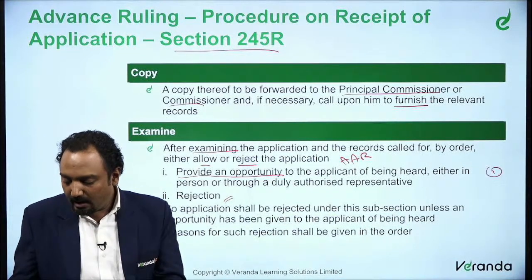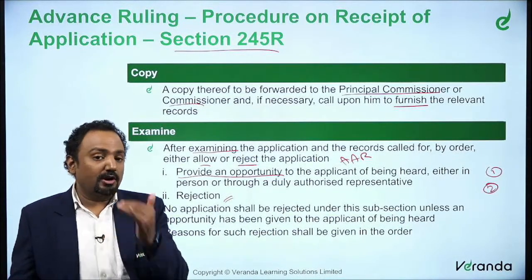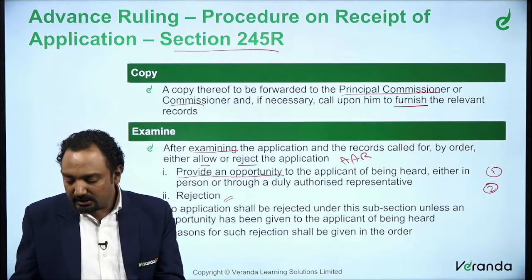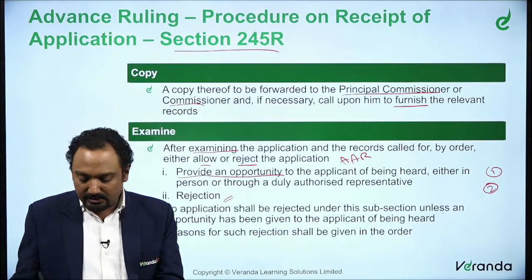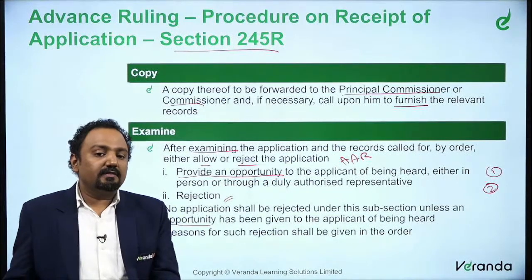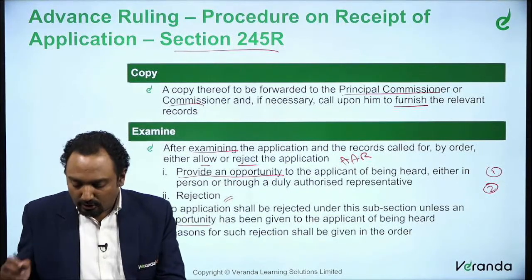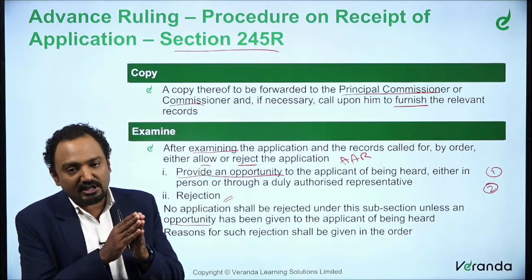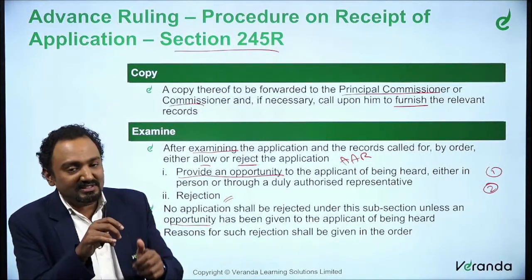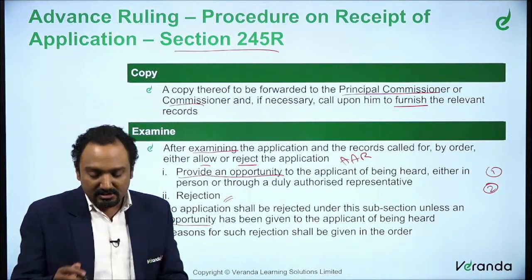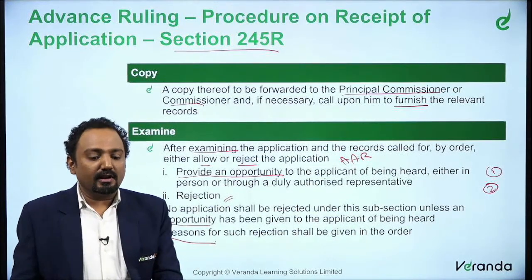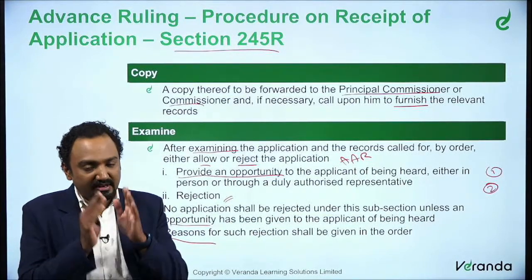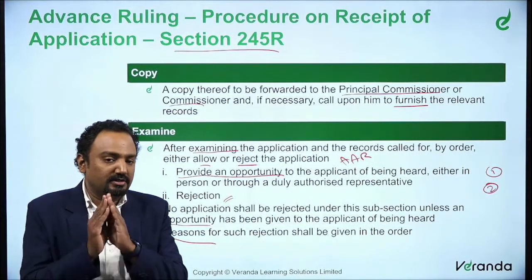So this is step 1. Rejection is only step 2. He cannot reject without giving an opportunity. So that's what we said. No rejection can be made under the subsection unless an opportunity has been given to the applicant to be heard. So whatever reasons, let's say he wants to reject an application for a few reasons, such reasons must be specified in the order. So it is a written order where reasons for rejection are also specified.